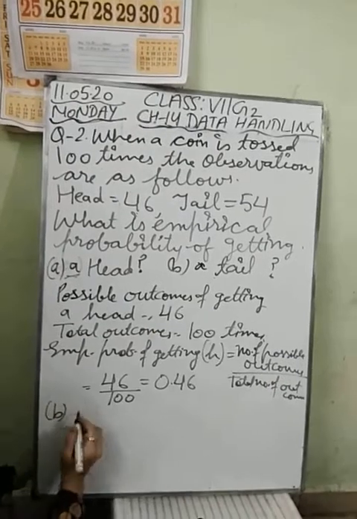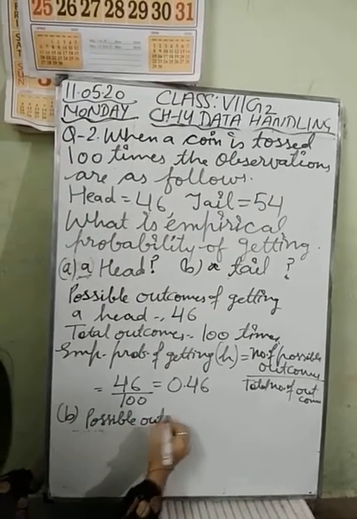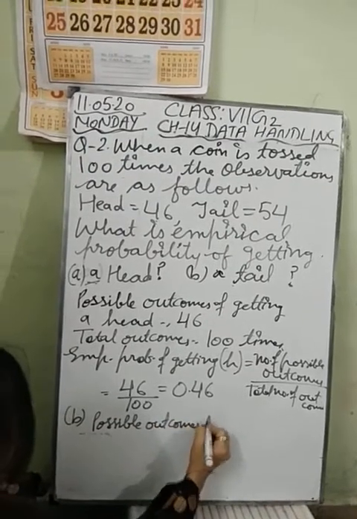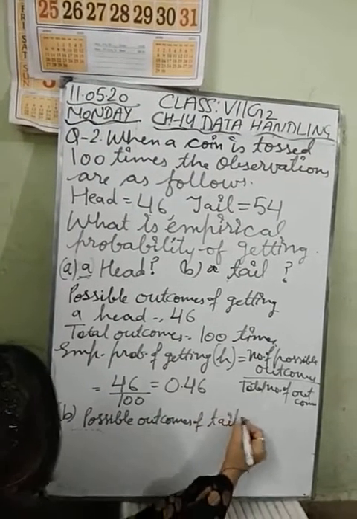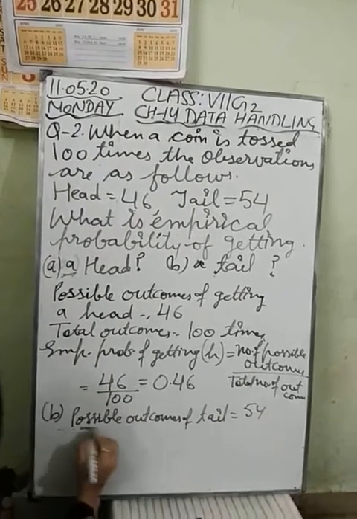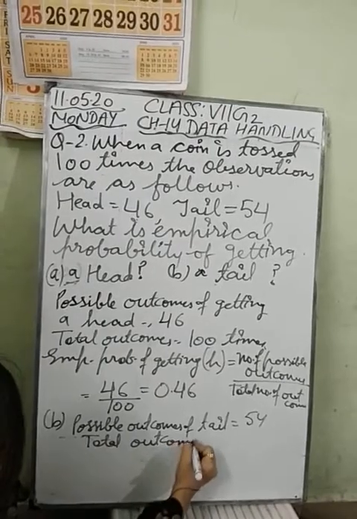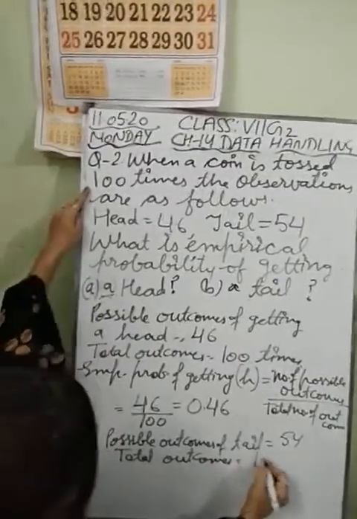Possible outcomes of tail are given, how much? 54. And you know total outcomes are given, that is 100 times.